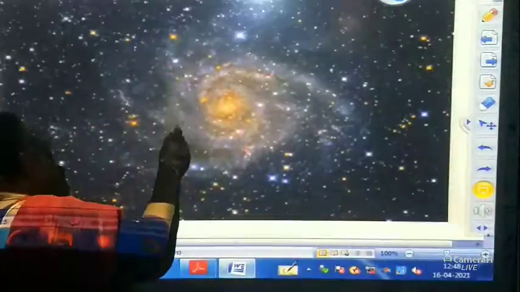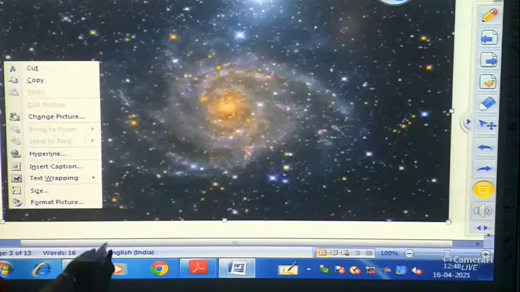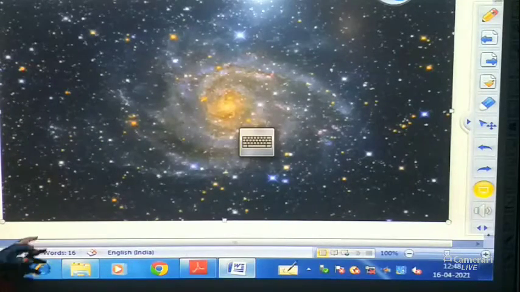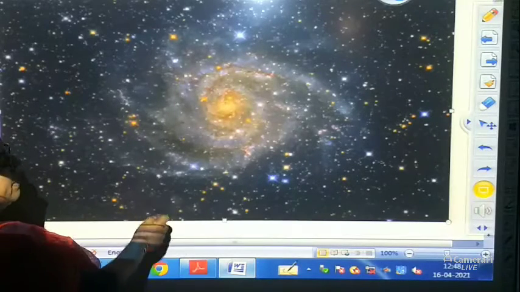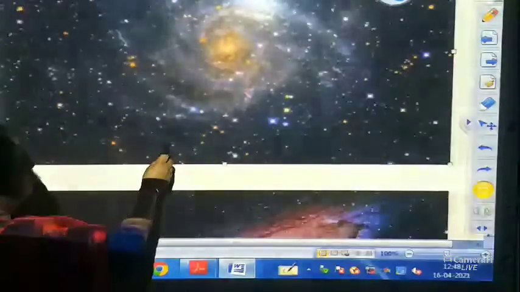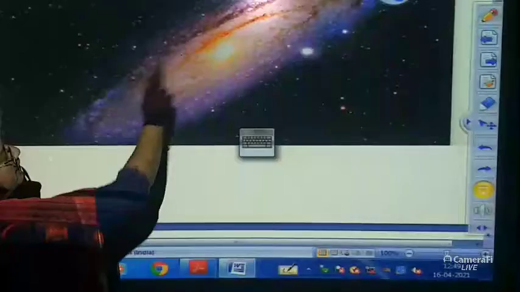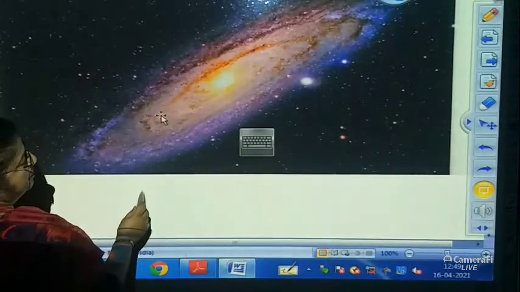Now children, what are the galaxies? The galaxies are the stars and the heavenly bodies together; it forms a galaxy. There are many galaxies in our universe. This is one picture and this is another picture of how the galaxy is. It's like this, elliptical. This is an elliptical shape.